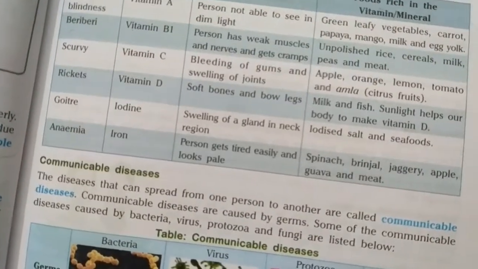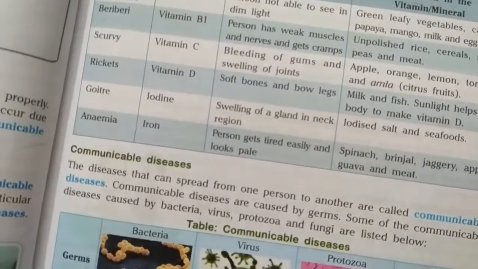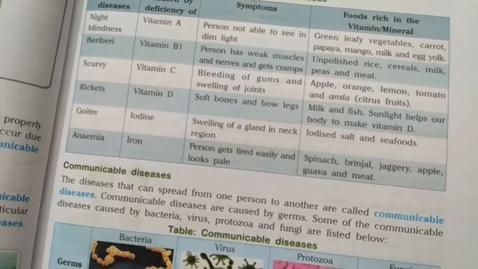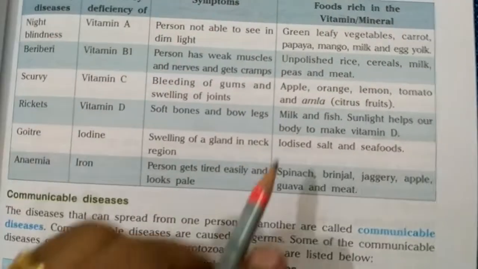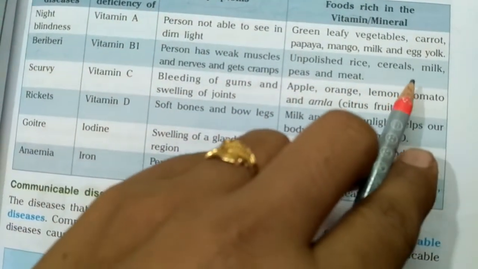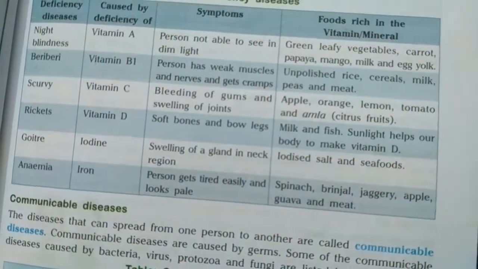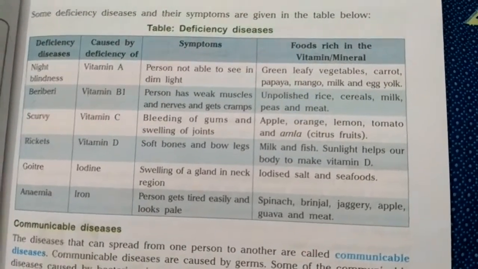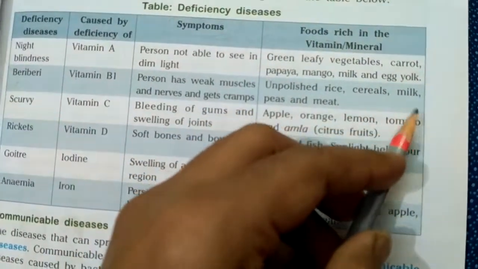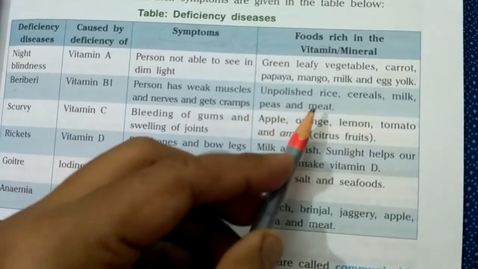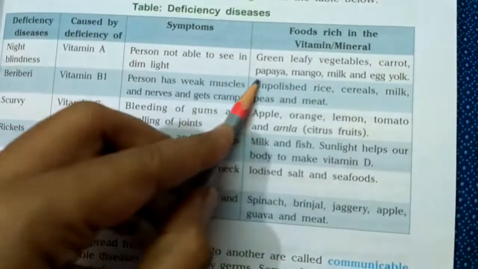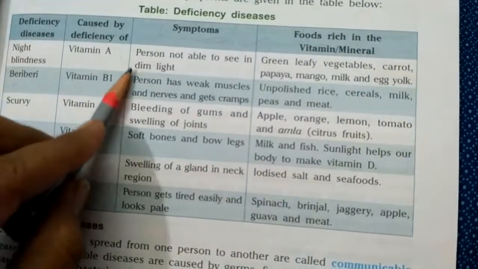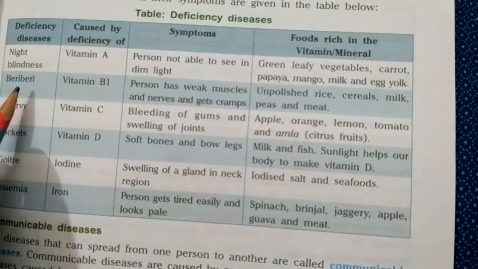But we should opt for unpolished rice, the rice which is not very much processed. Or in a general term, that is called the brown rice. Unpolished rice or brown rice. Cereals, lots of cereals like corn, wheat, maize, rice, pulses, we should eat all these healthy cereals. Milk, peas, and meat. So these are names of certain food items which if you take, then you will not suffer from this deficiency of vitamin B1 and the disease called beriberi.